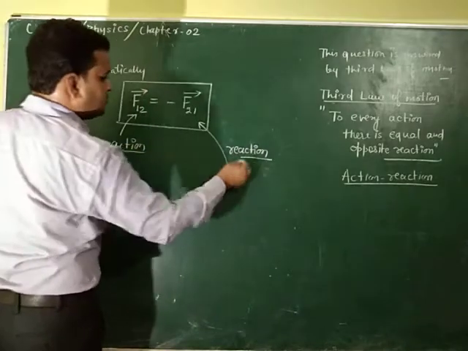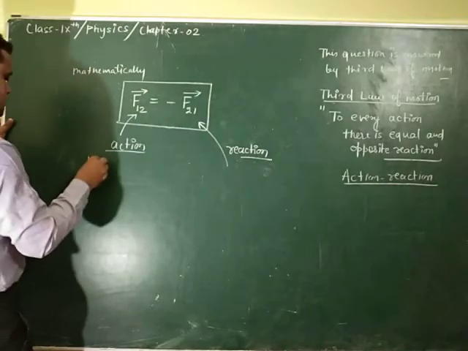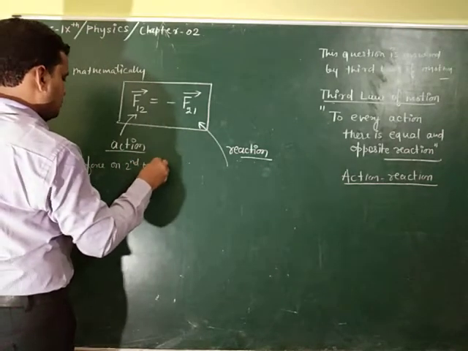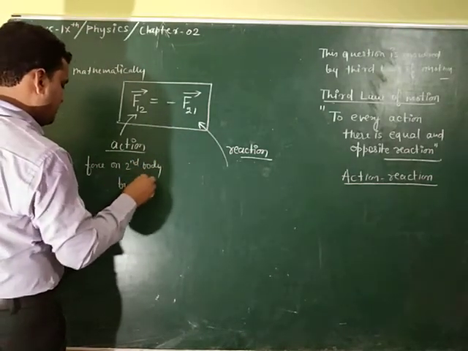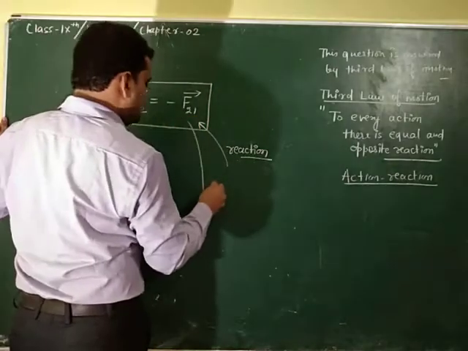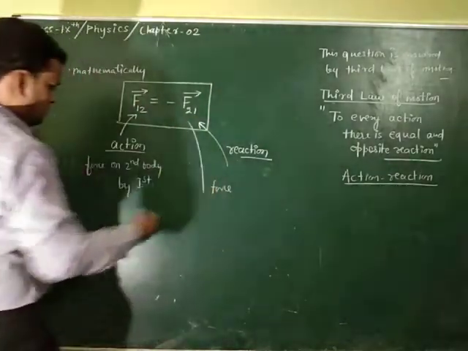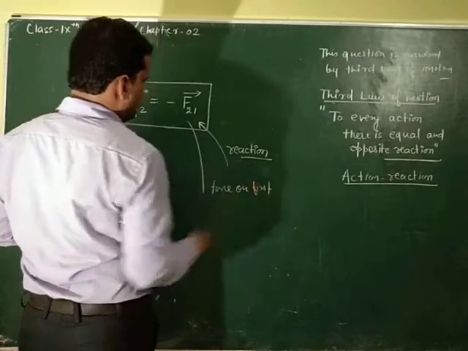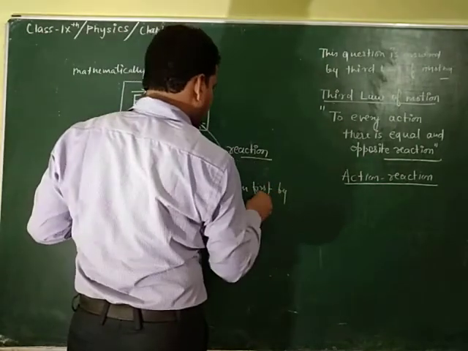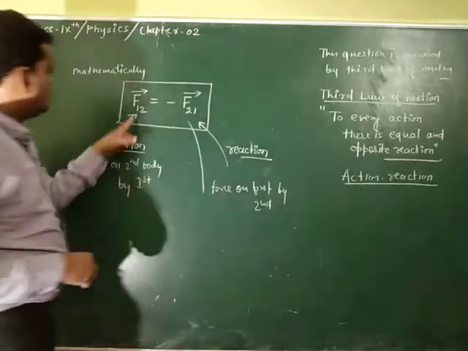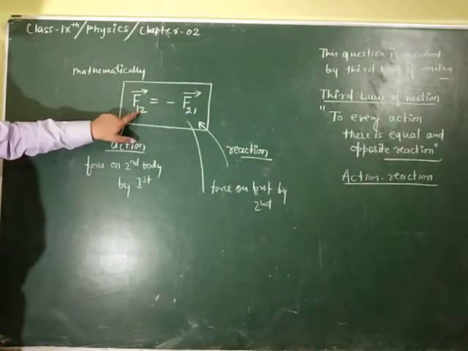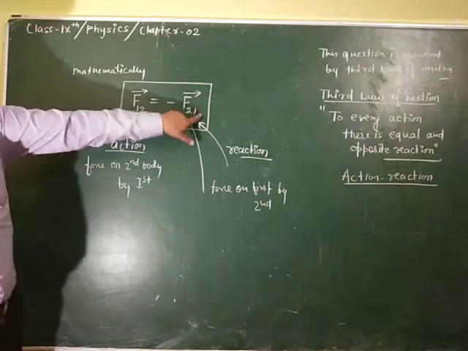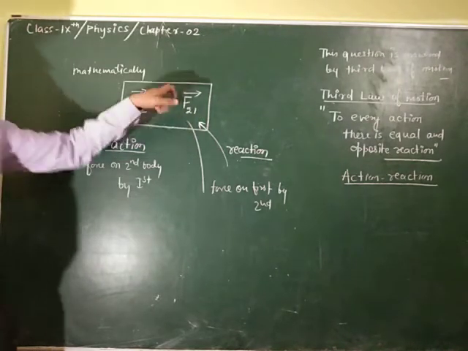F12 is the force on the second body by the first, and F21 is the force on the first body by the second. Why is there a minus?